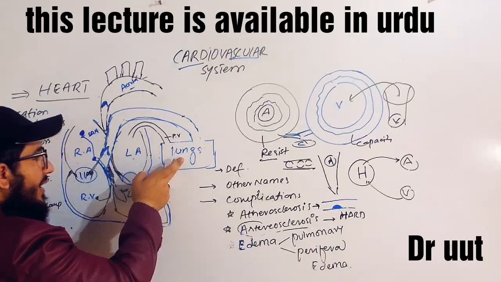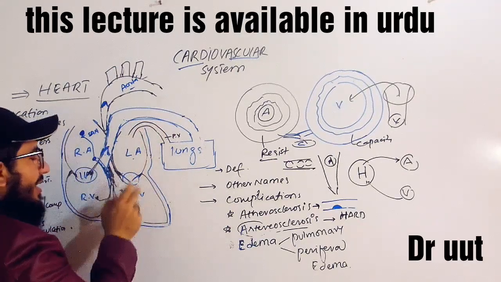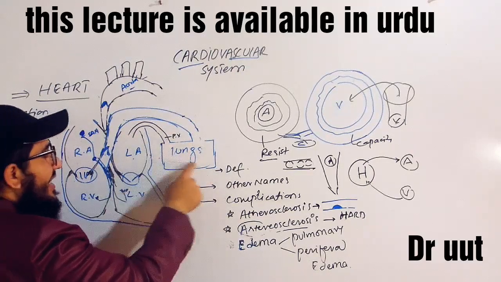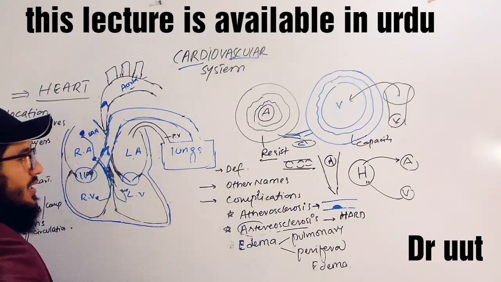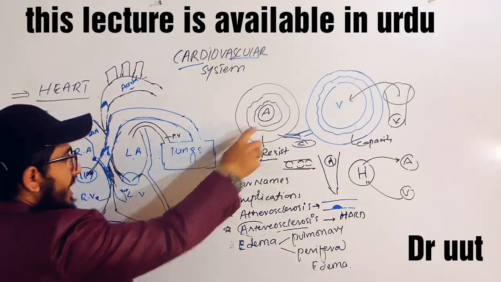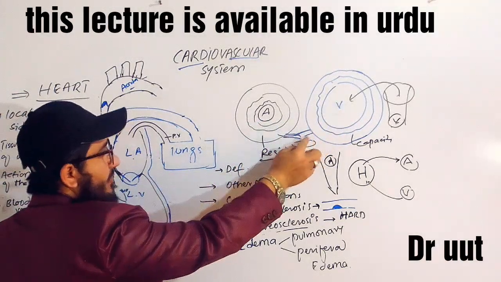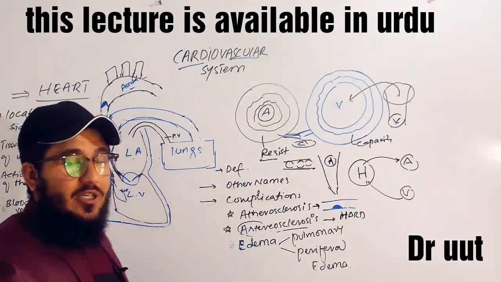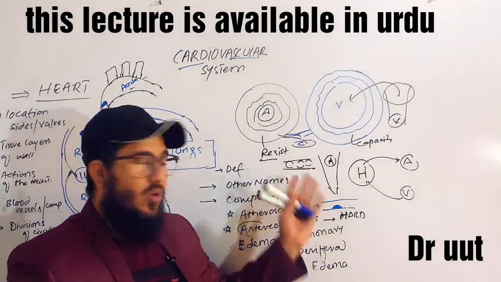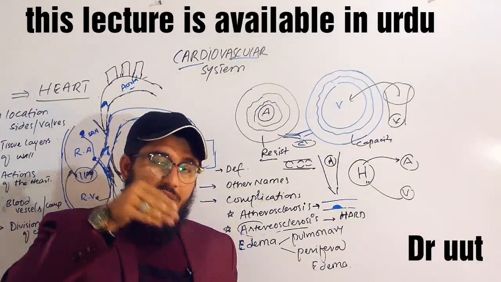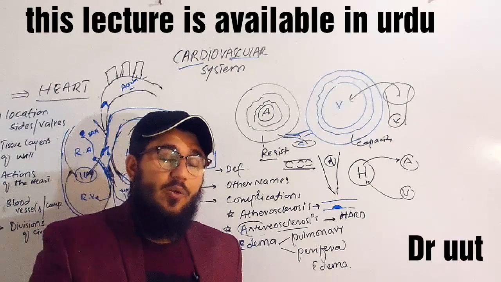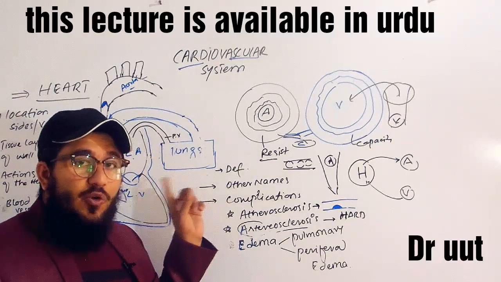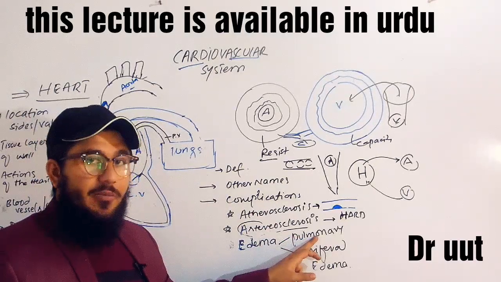So the new, fresh blood is not able to come and pour into the left side. What will happen? The blood will stay in the lung. The blood will dam up in the lung. You know the arteries and veins are joined by means of capillaries. So the pressure on those capillaries will increase, due to which the capillaries will widen and the tissue fluid will move out, including the proteins, etc. Then they will accumulate there. This tissue fluid accumulation is known as pulmonary edema.